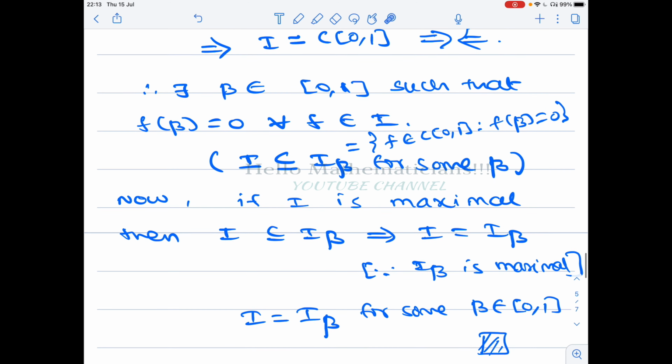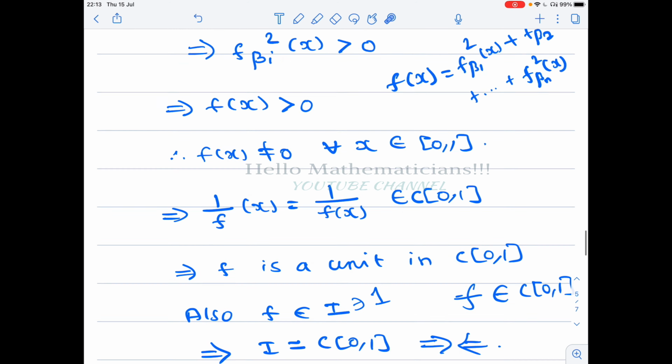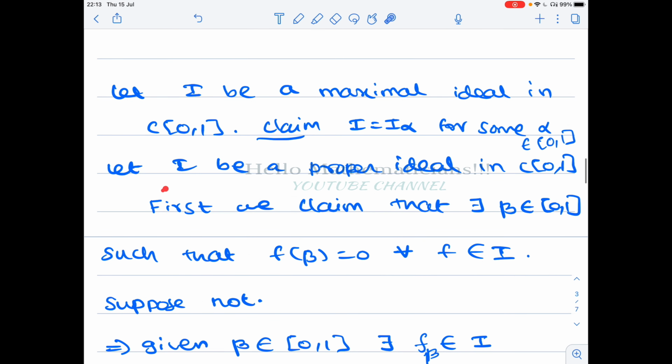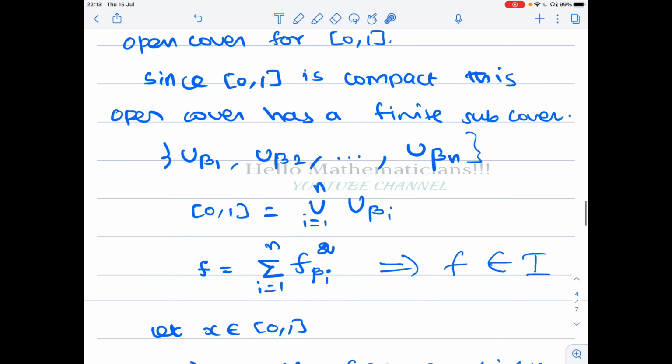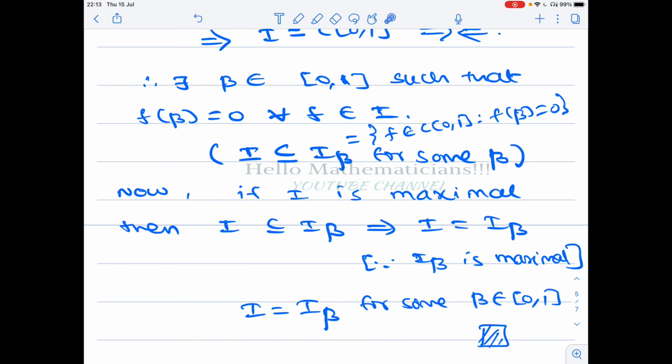So what we have proved is, you take any proper ideal, it will sit inside some maximal ideal I beta. Note that we are just proving our result for an arbitrary proper ideal. We haven't used the assumption that I is maximal. Now we assume that I is a maximal ideal, and using that we prove that I equals I beta.